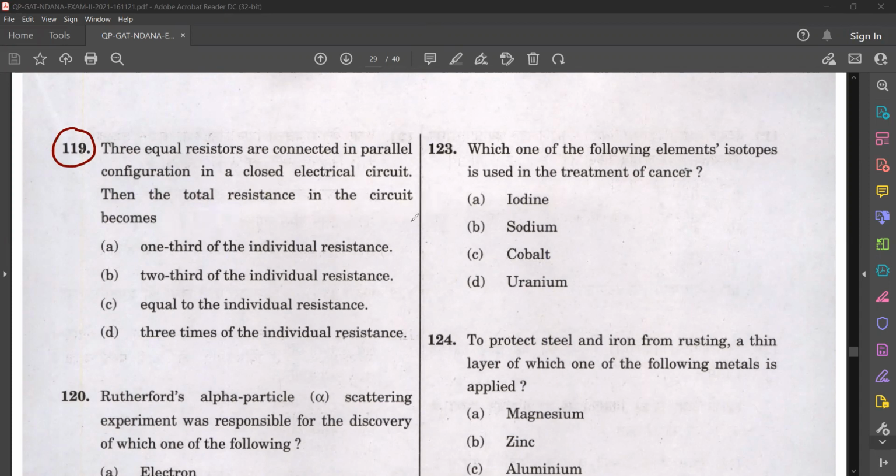Then the total resistance in the circuit becomes: 1/3 of the individual resistance, 2/3 of the individual resistance, equal to the individual resistance, or 3 times the individual resistance. We have to find which is the correct option. Very easy, very direct.